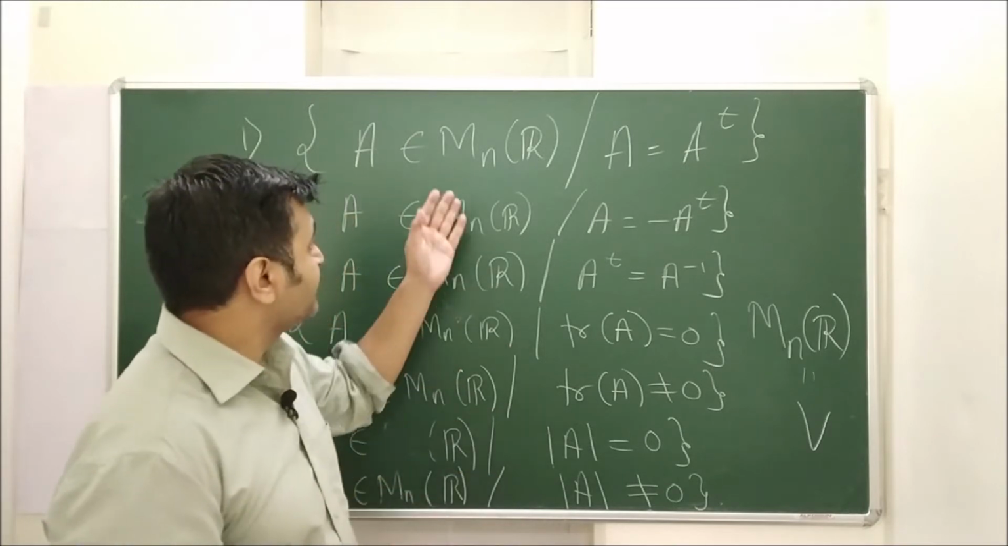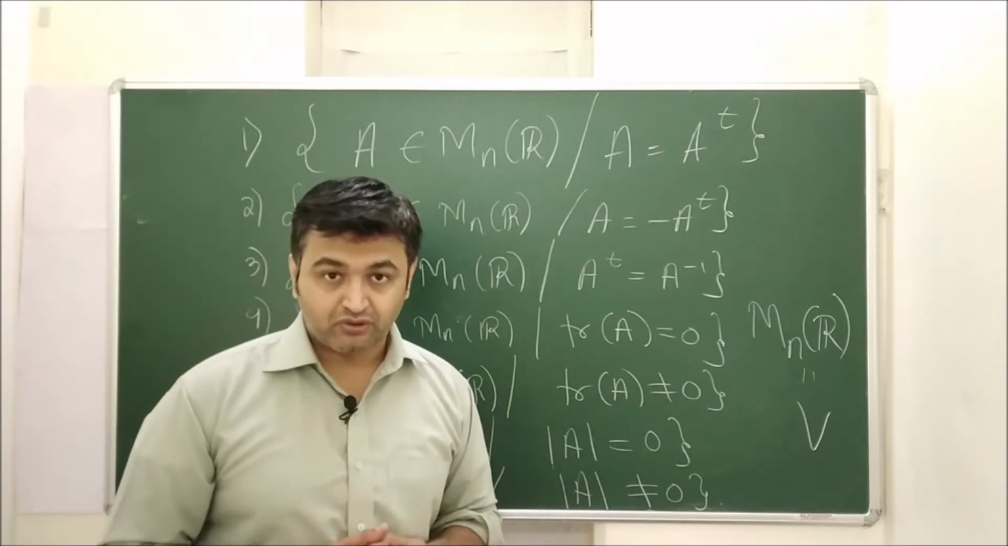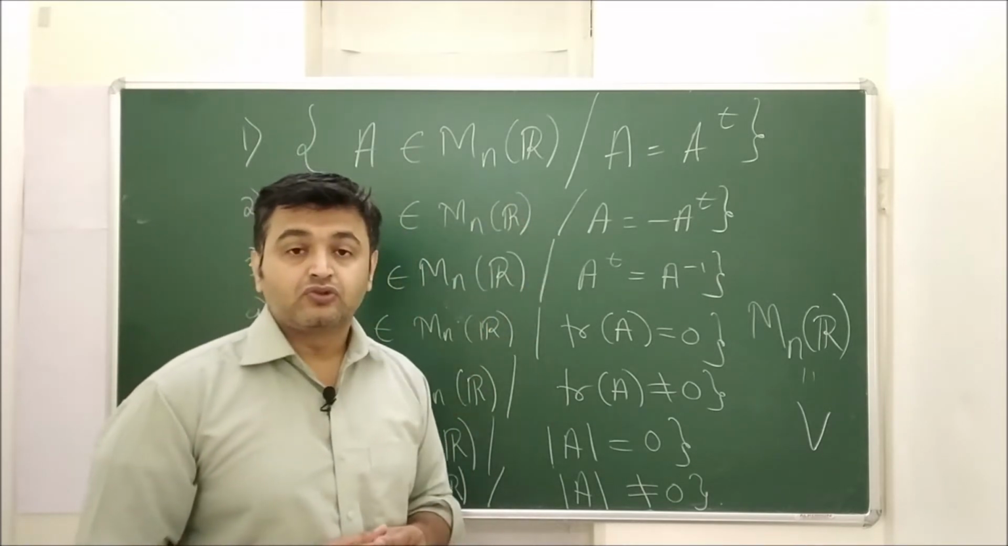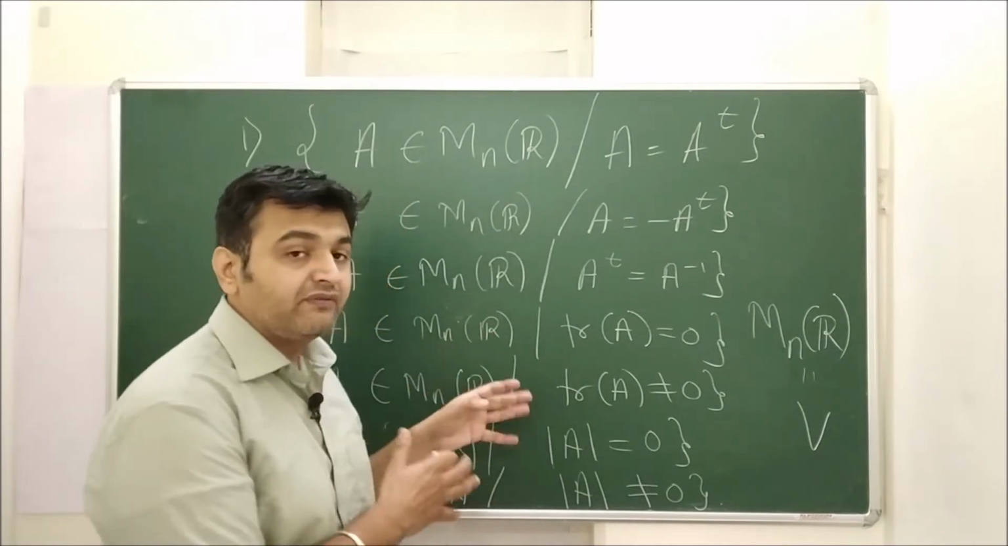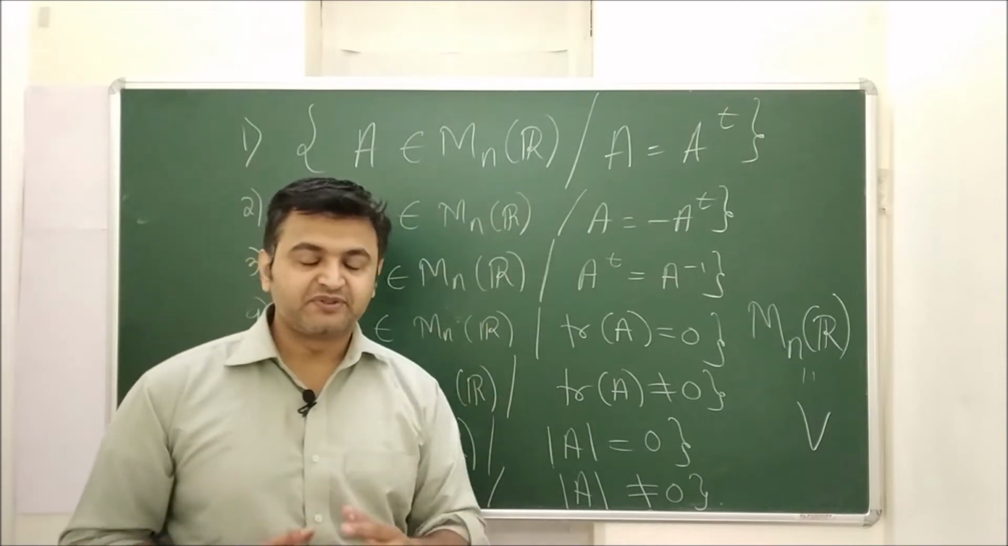First, let's see whether the collection of all symmetric matrices forms a subspace or not. Well, it does form a subspace. So the question is how to prove whether something is a subspace or not. First let me give you those conditions, and then we will try to prove that this forms a subspace.